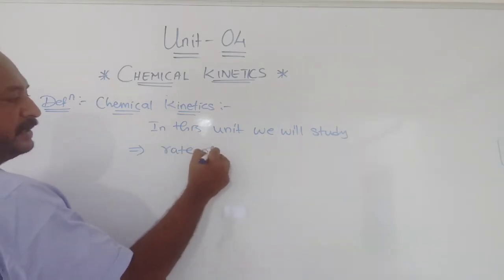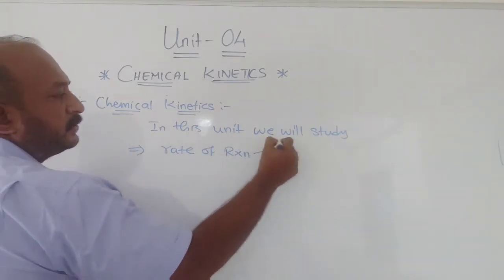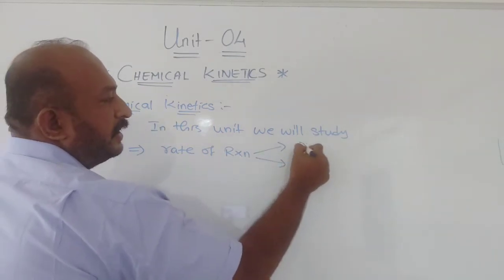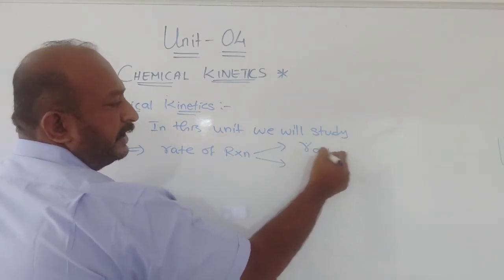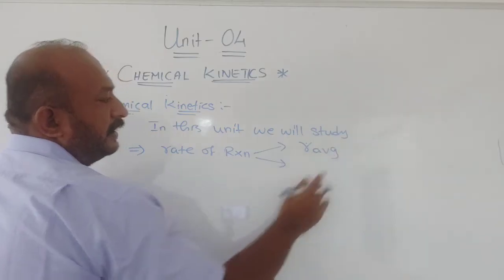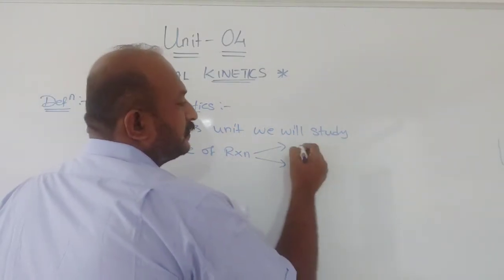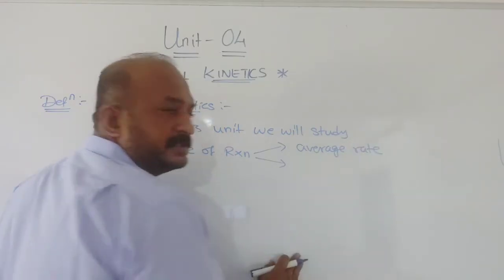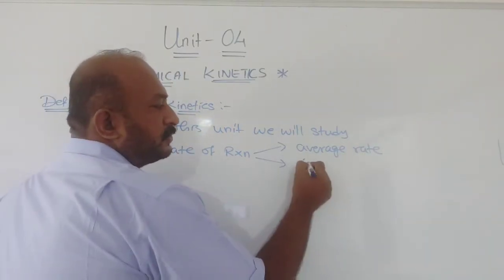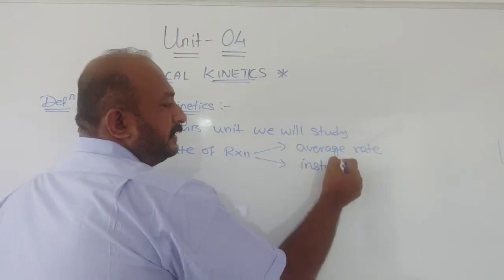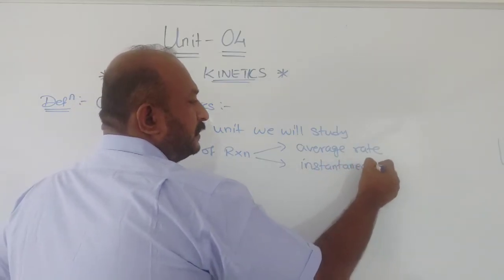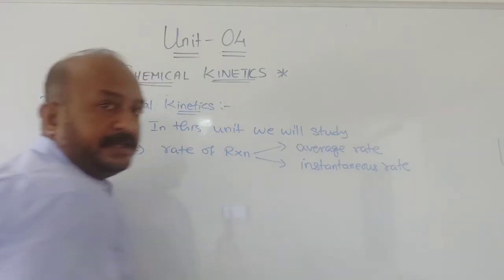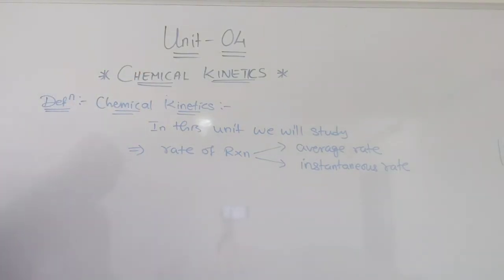When we talk about rate of reaction, in that two things we are going to study. First, average rate, or we can also call it average rate of reaction. Also we are going to study instantaneous rate, and also we will study about